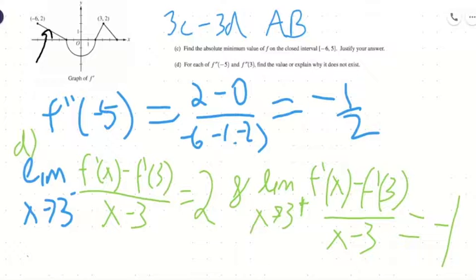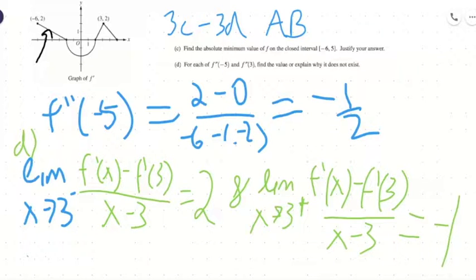Basically, whenever we look at the second derivative of -5 and the second derivative of 3, we can see that for -5, as f prime approaches -5 from the left and from the right, it's the exact same slope of -1/2.